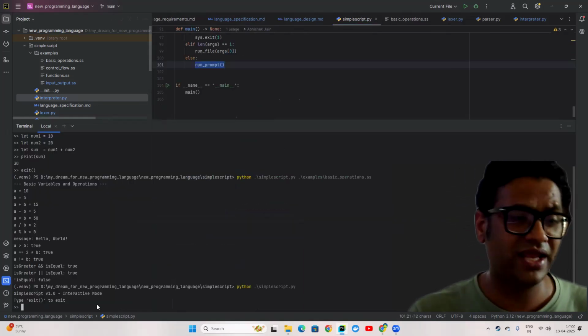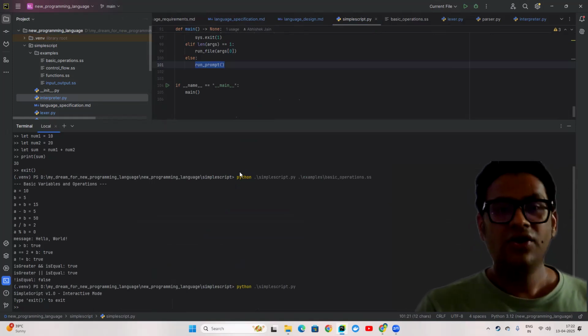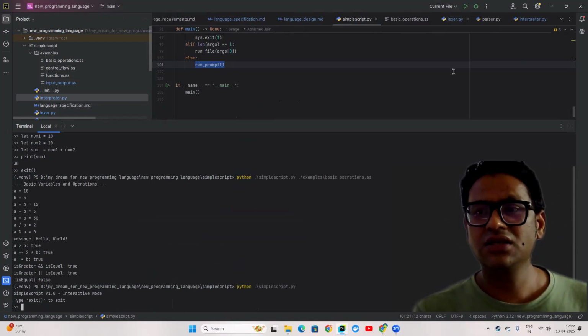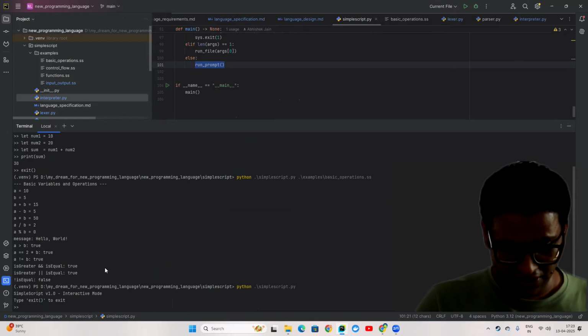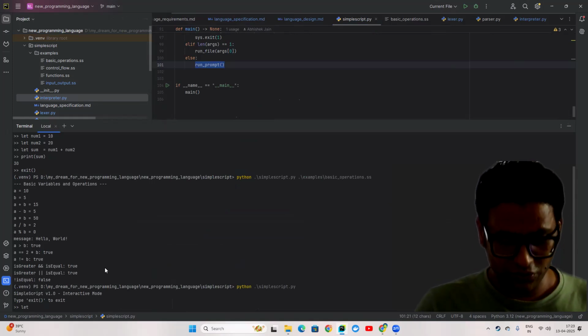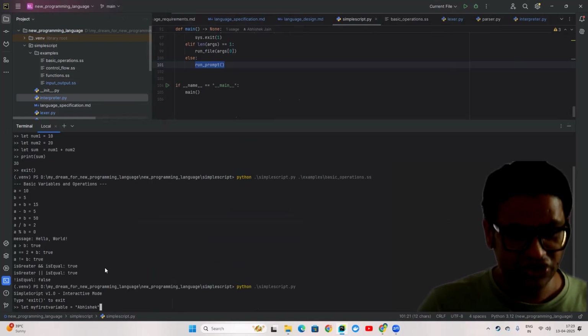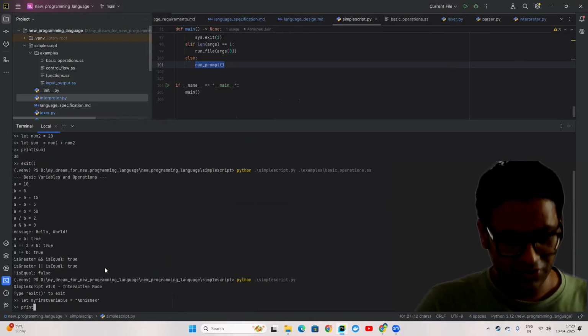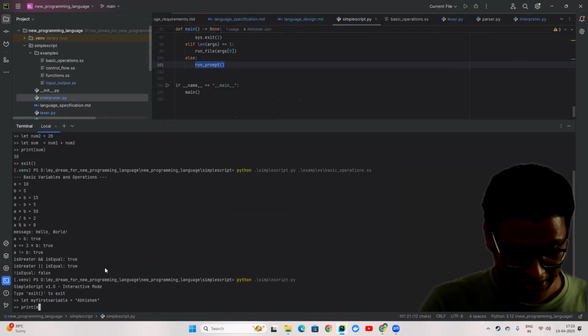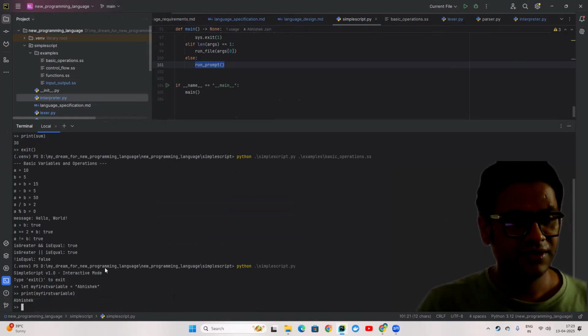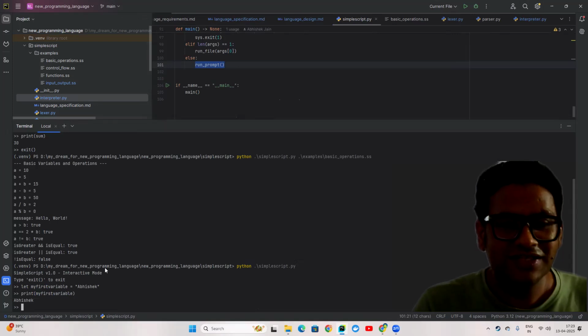It's pretty much the same as what we have in Python. Now, if you want to create a new variable, you have to use let, and you can say my first variable. You can say this value is Abhishek. Okay. And now I'm using print to print my first variable. See, this is how this prompt is working.